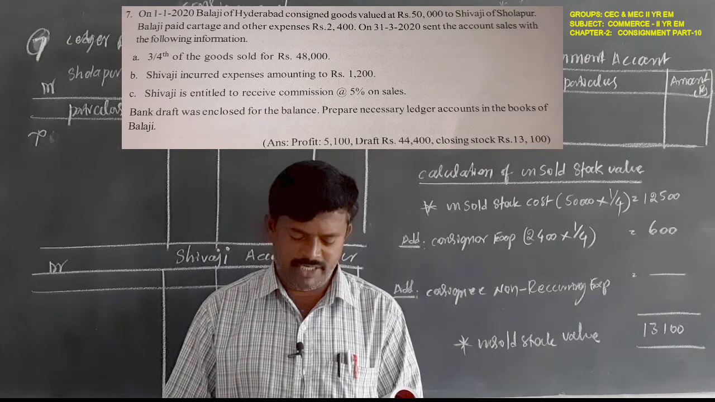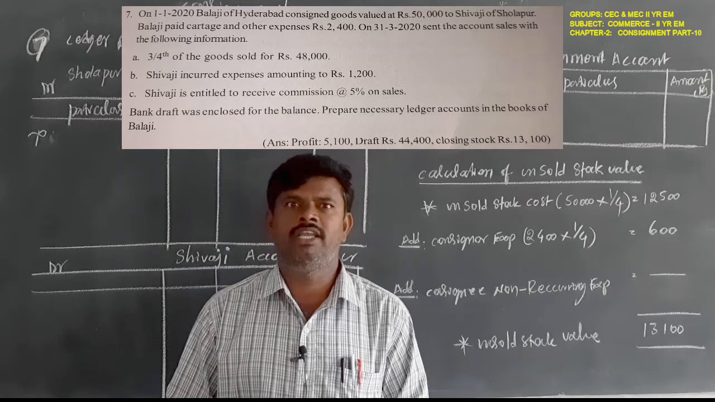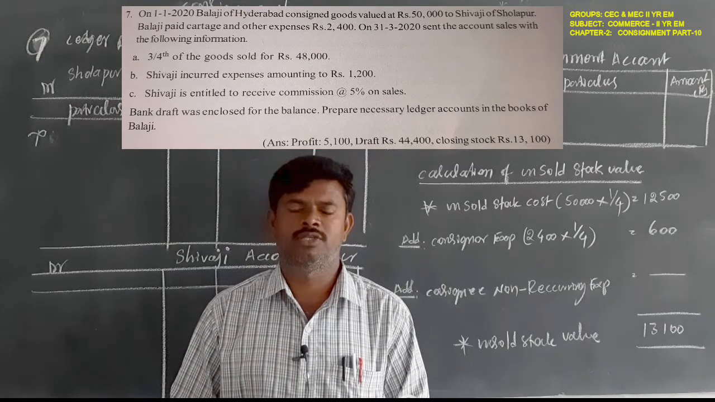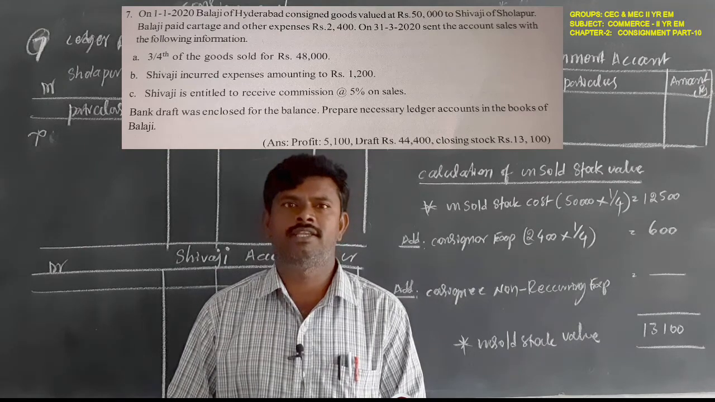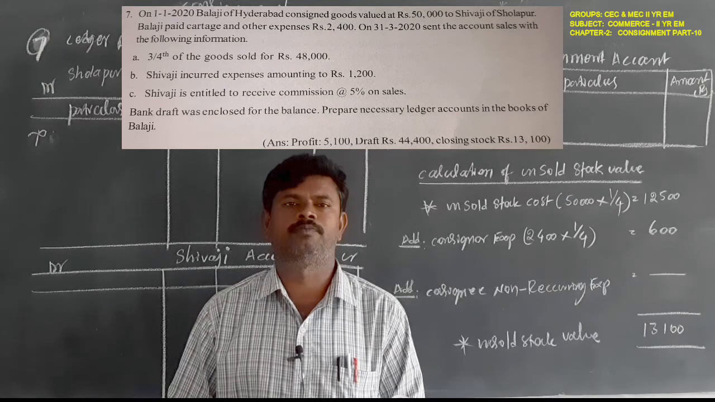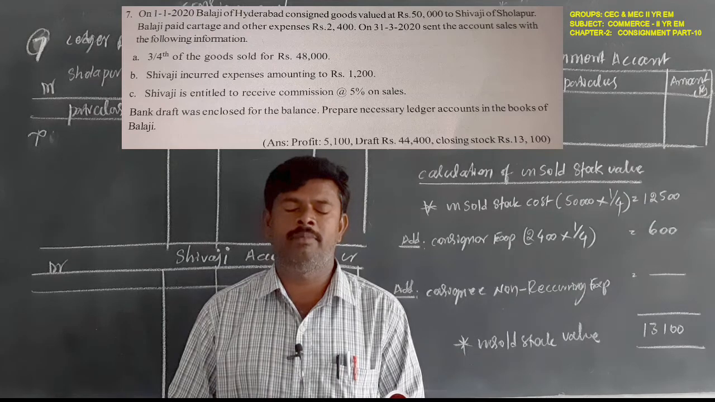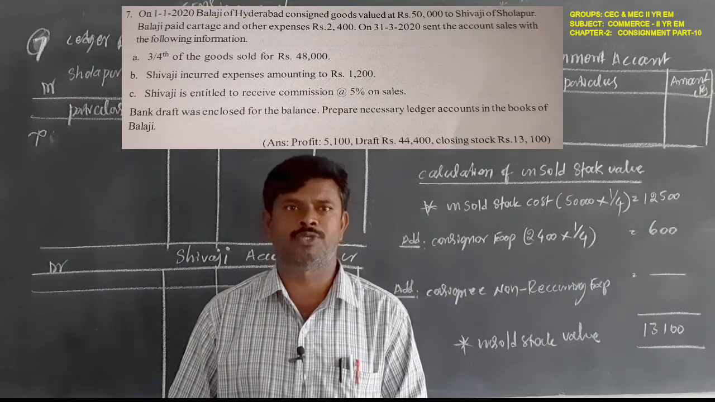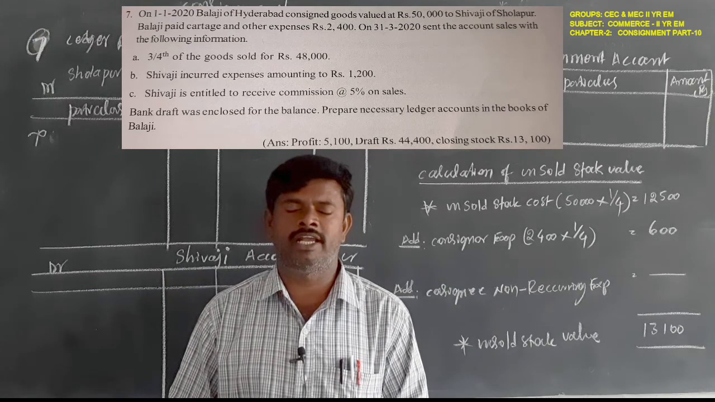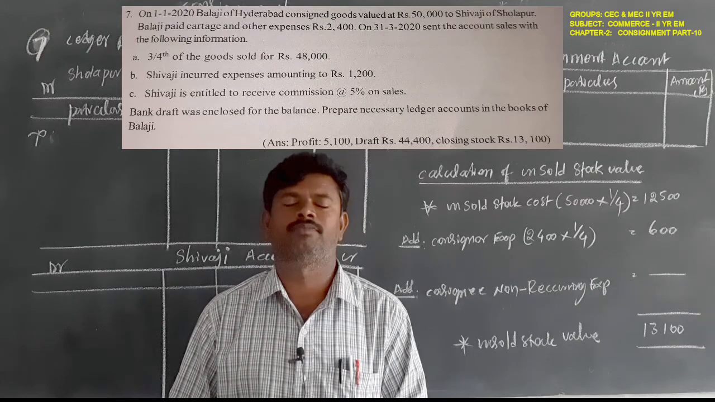Next, Shivaji incurred expenses amounting to 1,200 rupees. The consignee spent only recurring expenses. So recurring expenses are not considered to calculate the unsold stock value, but this amount will be recorded on the debit side of the consignment account. Remember one thing: the consignee's non-recurring and recurring expenses are both recorded in the consignment account. This is the first point.